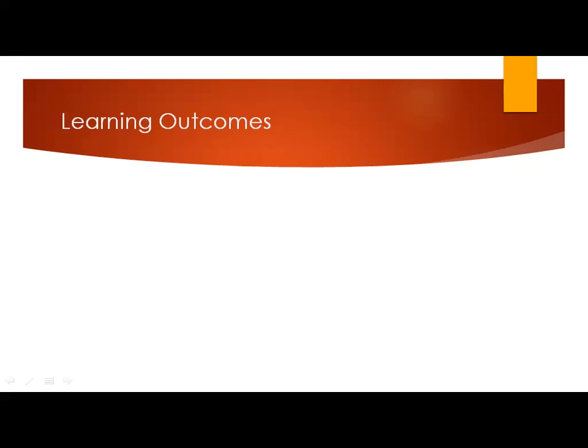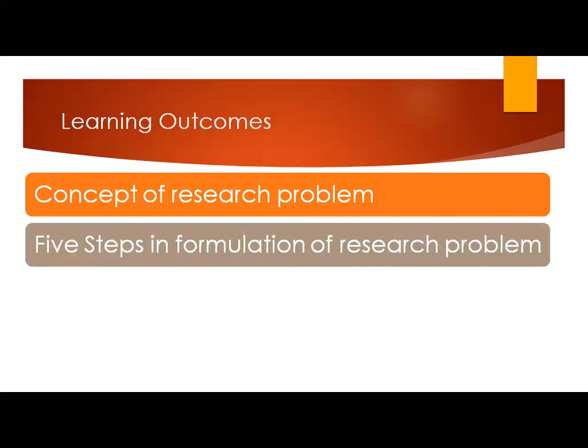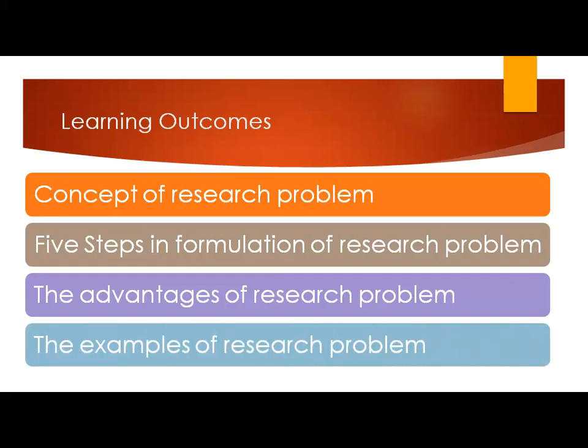What are our learning outcomes? Today we learned what the concept of a research problem is. Then we have seen and learned 5 steps in formulating the research problem. We have also learned various advantages of a research problem. We have seen 2 examples of how to formulate a research problem from facts and observations.